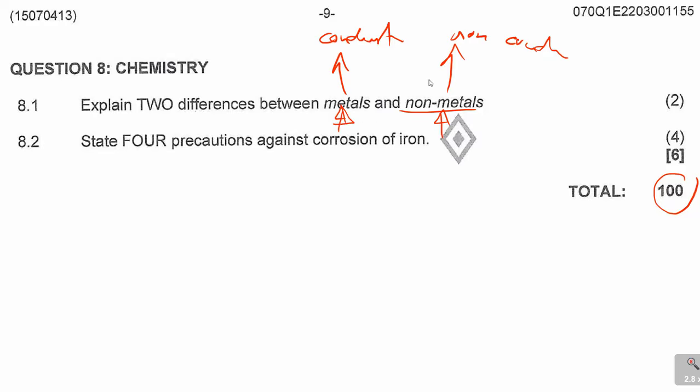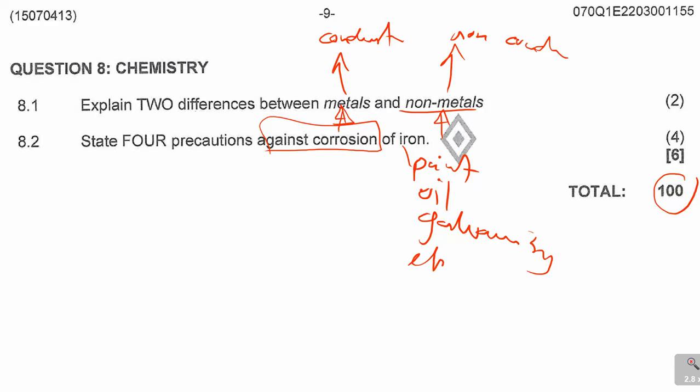I think those are the basic ones that I'm thinking of at the moment. And then state 4 precautions against corrosion of iron. In other words, how can you avoid iron from rusting? Things like painting, using paint, oiling, and then galvanizing. Those are simple things. Electroplating, and then actually it's 4. So these are what you can use to avoid the corrosion of iron.